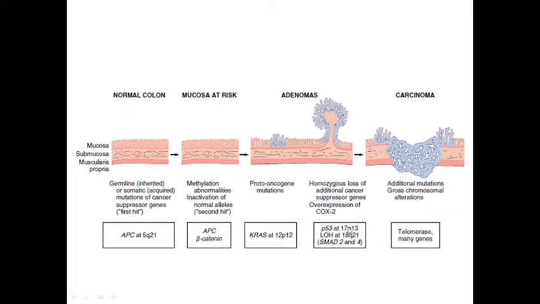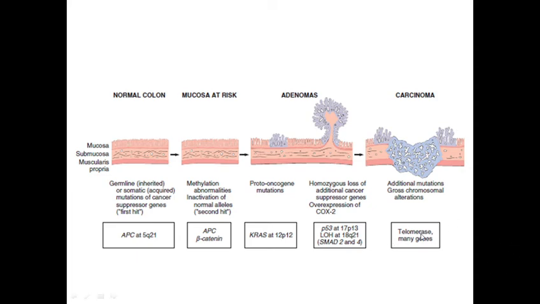Again other mutations also occur, like p53 at 17p13, and loss of heterozygosity at 18q21 involving SMAD2, SMAD4, etc. SMAD2 and SMAD4 are components of the transforming growth factor beta receptor signaling pathway. So abnormality involving SMAD2 and SMAD4 affects transforming growth factor beta signaling. Transforming growth factor beta inhibits cellular proliferation. So when it is impaired, there is increased cellular proliferation.